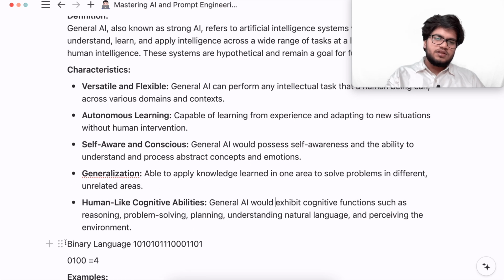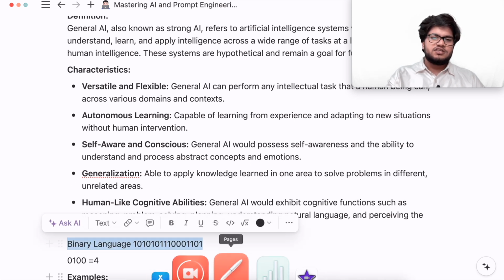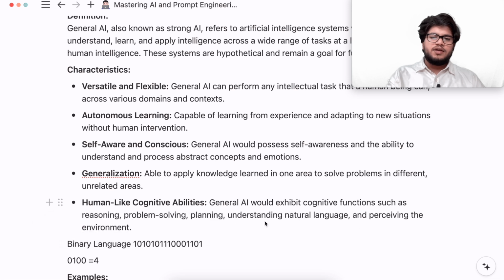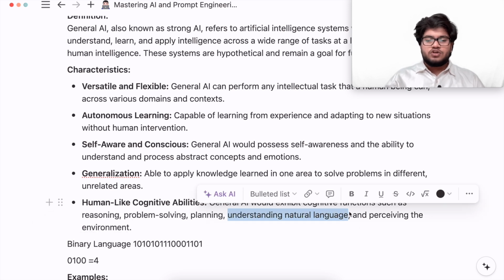Now, we know the computer works in a binary language. So here we have understanding natural language. So what is natural language? We communicate to AI in our natural language. It could be English, Spanish, Hindi, any language.